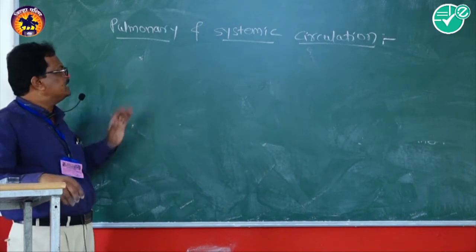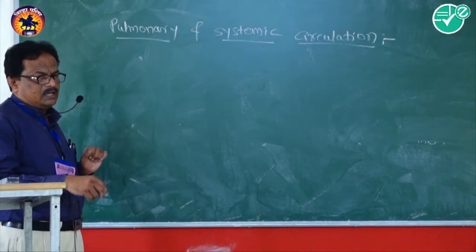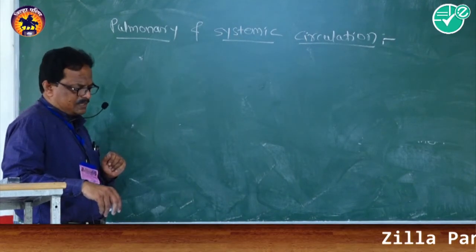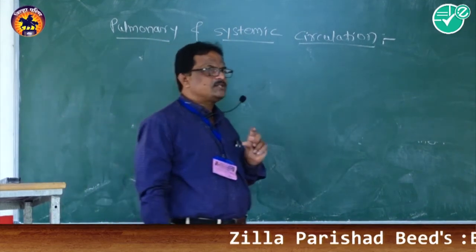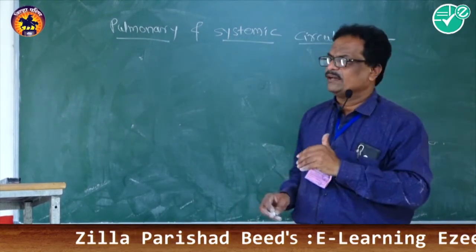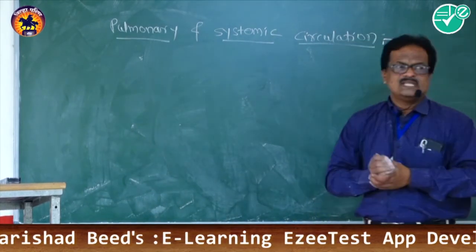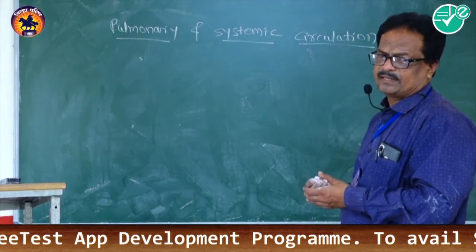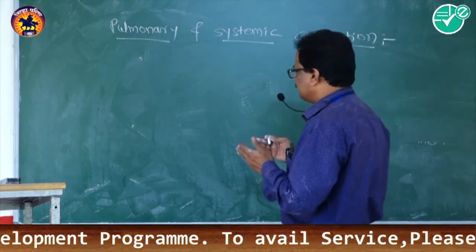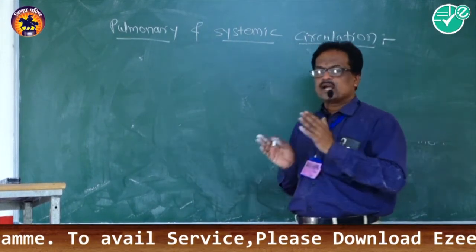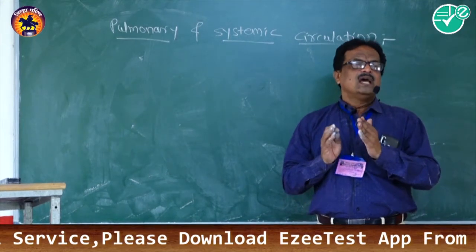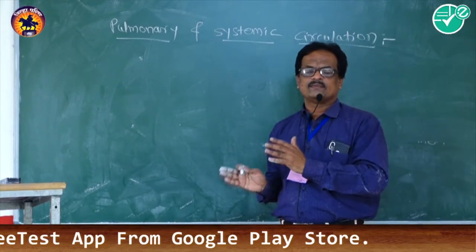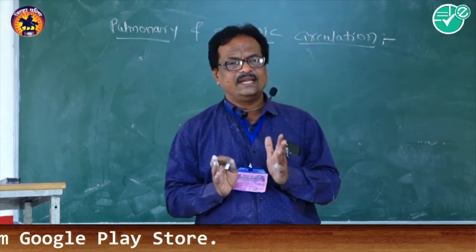The third type is coronary circulation. From the systemic aorta or systemic arch, a branch enters into the wall of the heart, into the cardiac muscles present in the walls of the heart. These branches are nothing but the coronary arteries. With the help of coronary arteries, the pure blood is supplied to the walls of the heart, that is, the cardiac muscles.